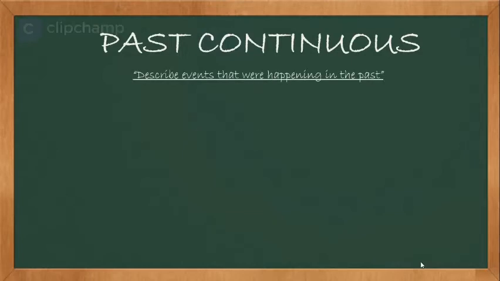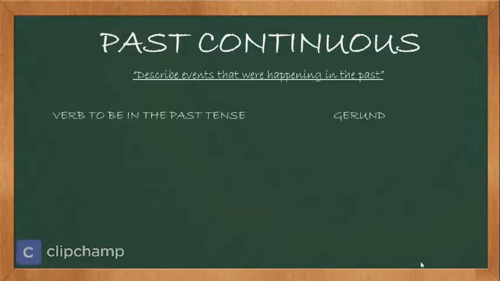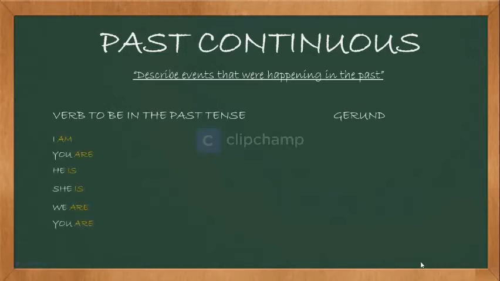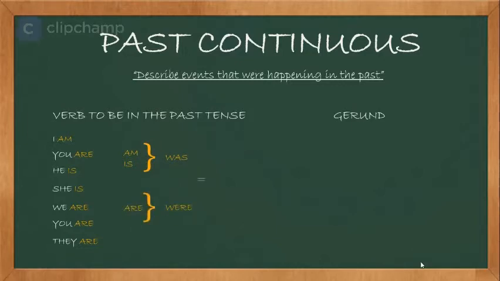Remember that the past continuous is structured by the verb to be in past tense and the gerund. As you can see, the verb to be here is in present, but for the past continuous, we need the verb to be in past. So we are going to do two groups. In the first group, we have am and is, and they change to was, and the second group we have are, and it changes to were.